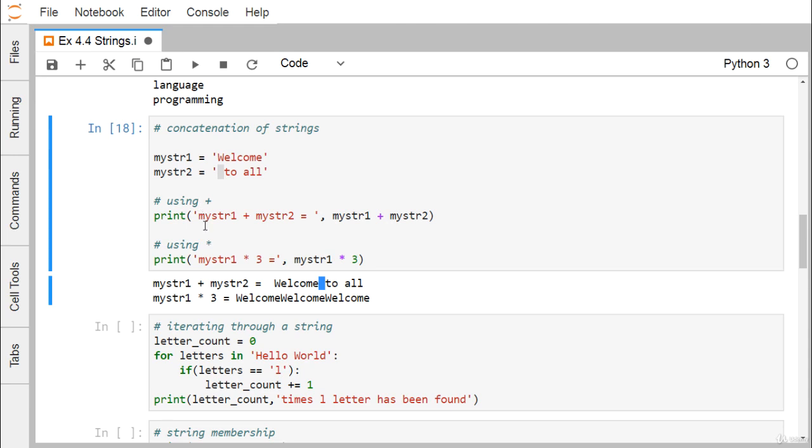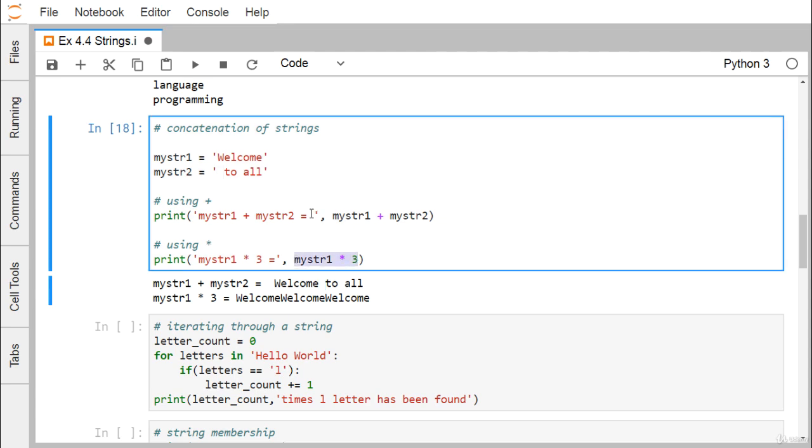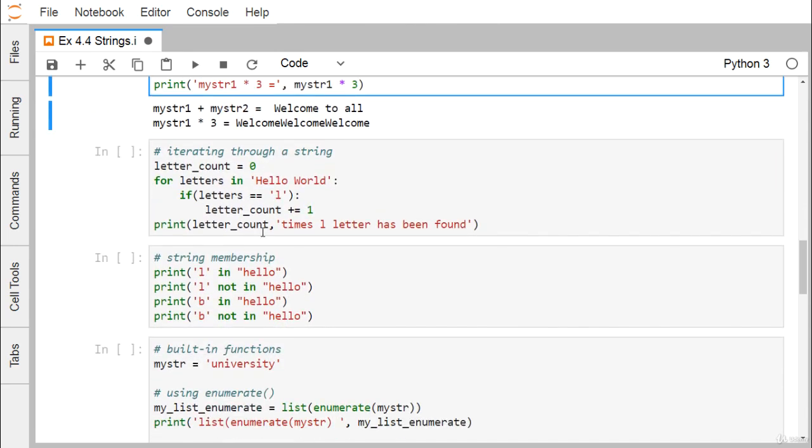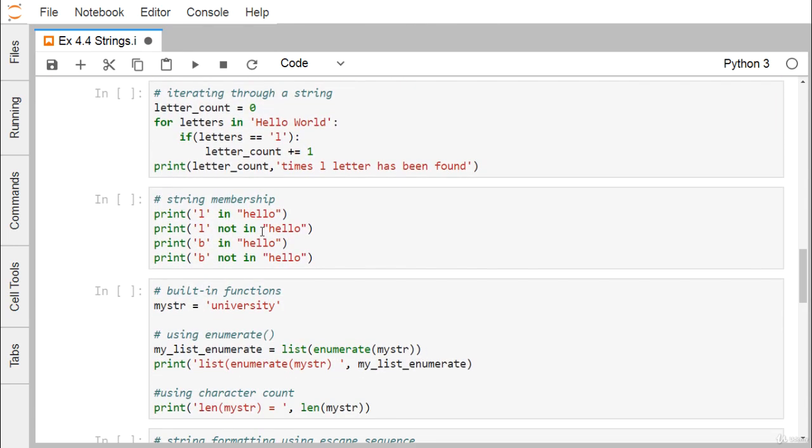Now here we have mystr * 3. What will happen? This particular mystr1 will occur 3 times: welcome, welcome, welcome. In this way we are going to get the required formed string. So we can do the string concatenation either using the star or using the plus operator.